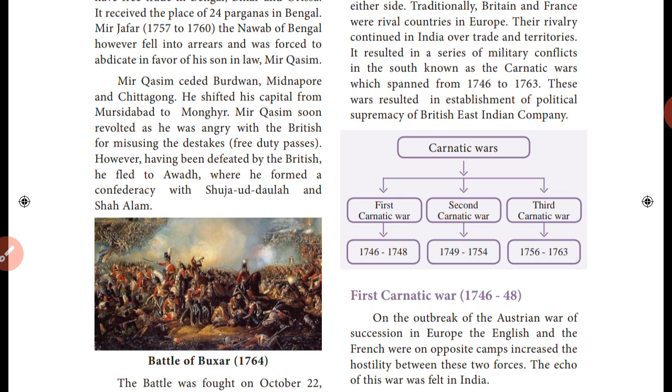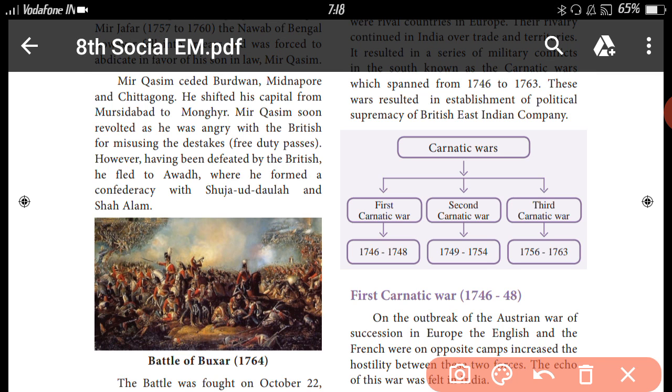The first Carnatic War was from 1746 to 1748, the second Carnatic War from 1749 to 1754, and the third Carnatic War began in 1756 and ended in 1763. This is the answer for the 7th question. This is an additional question, because in your book only 6 questions are given, so I have given additional questions for you.